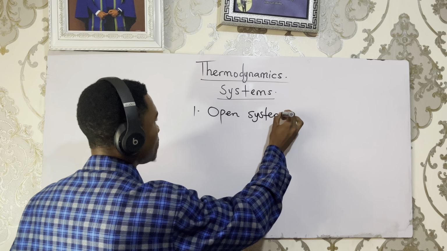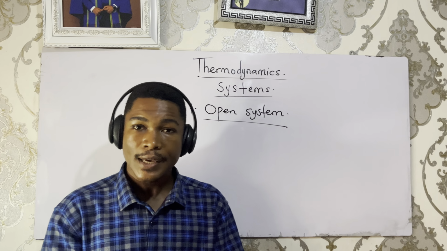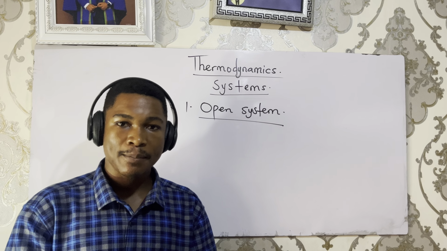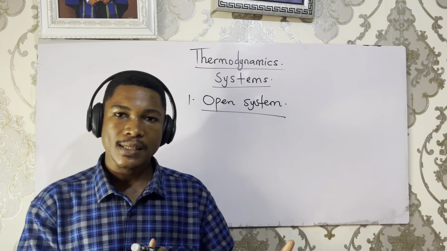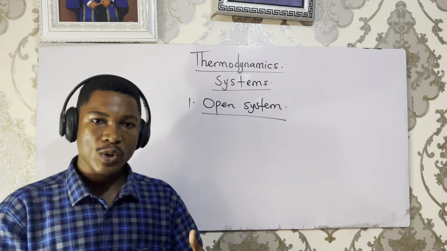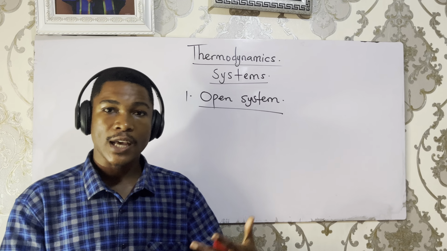An open system is a type of system which allows the exchange of heat and matter between itself and the surrounding, or between itself and another system.